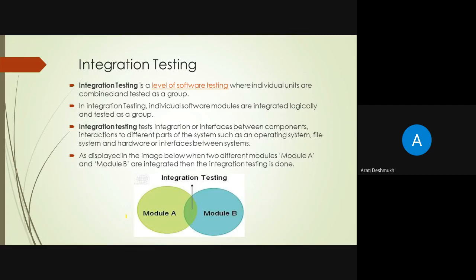So it is a simple form: two units that have already been tested are combined into a component and the interface between them is tested. We are seeing this in the diagram. In integration testing, a component refers to an integrated aggregate of more than one unit.